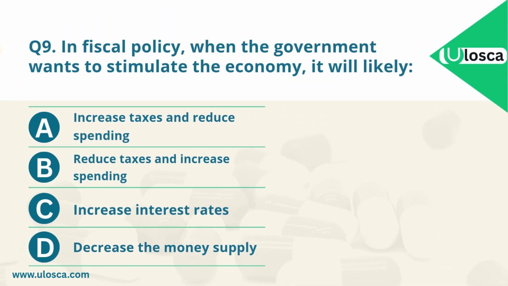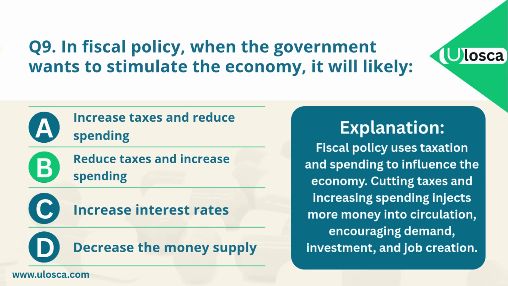The correct answer is B. Reduce taxes and increase spending. Explanation: fiscal policy uses taxation and spending to influence the economy. Cutting taxes and increasing spending injects more money into circulation, encouraging demand, investment, and job creation.